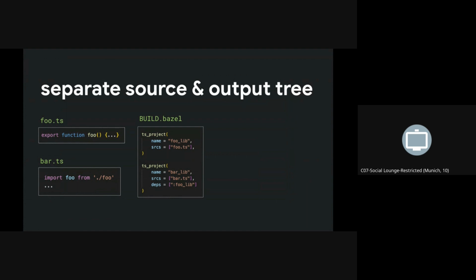And there's two ts_project rules to compile that TypeScript to JavaScript. When the first ts_project executes, its input is foo.ts, and it outputs, as you'd expect, a foo.js and a foo.d.ts, which is the typings for foo. And that goes in the output tree.